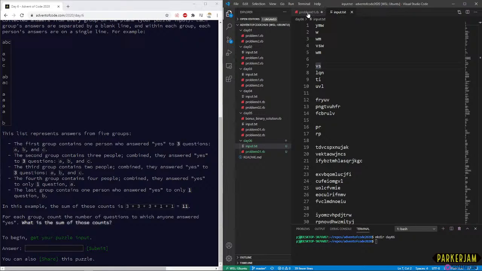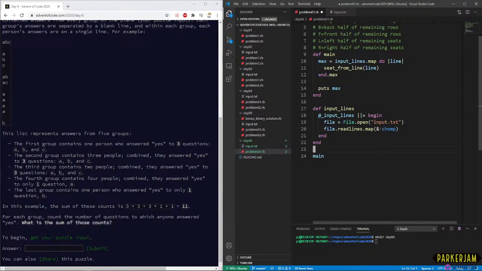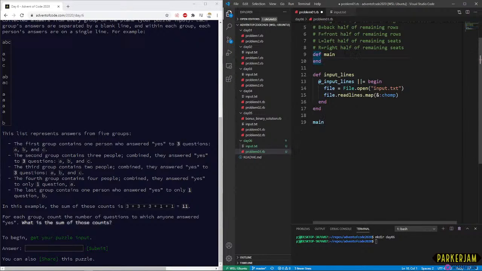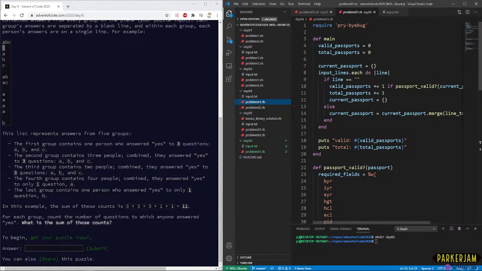Day 4. Okay, so now we're just hanging out in day 5. So we're not going to be using any of this. To me, the most natural way to handle this is to group the things by having this newline separator and have branching logic. I think we did something very similar to this on day 4.